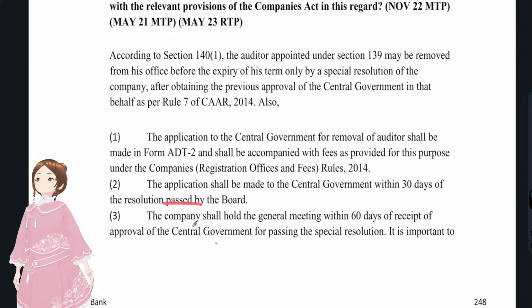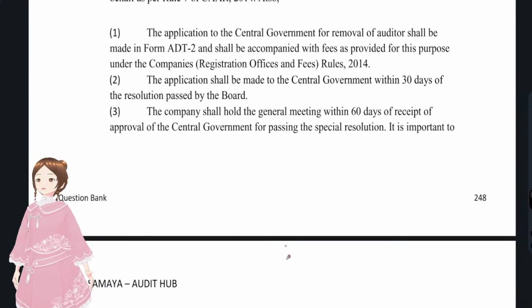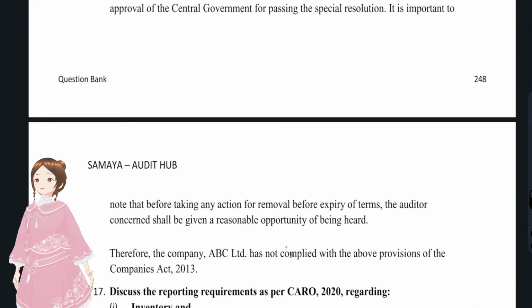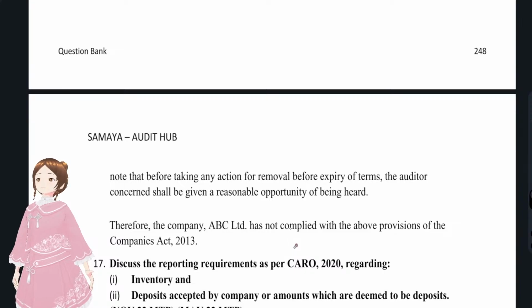After the approval is given by the central government, within 60 days they have to call an AGM, take approval from the shareholders, and then remove the auditors and appoint another auditor.